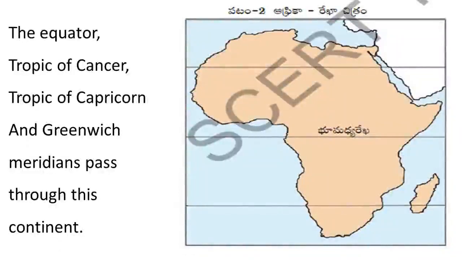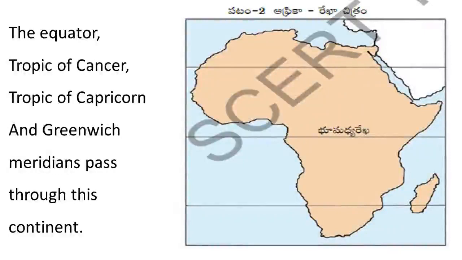Here you can see the equator, the Tropic of Cancer, and the Tropic of Capricorn also, and even the Greenwich prime meridian will pass through this continent.